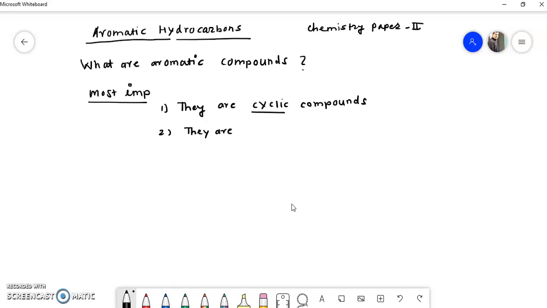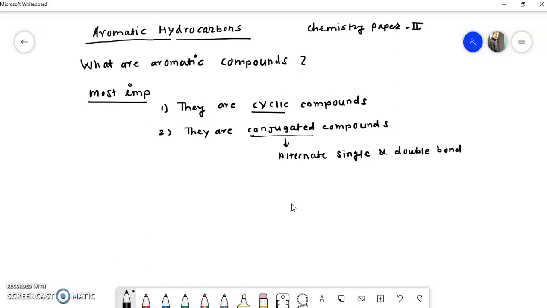What is the meaning of the word conjugated? Conjugated means there are alternate single and double bonds. So they are conjugated compounds.